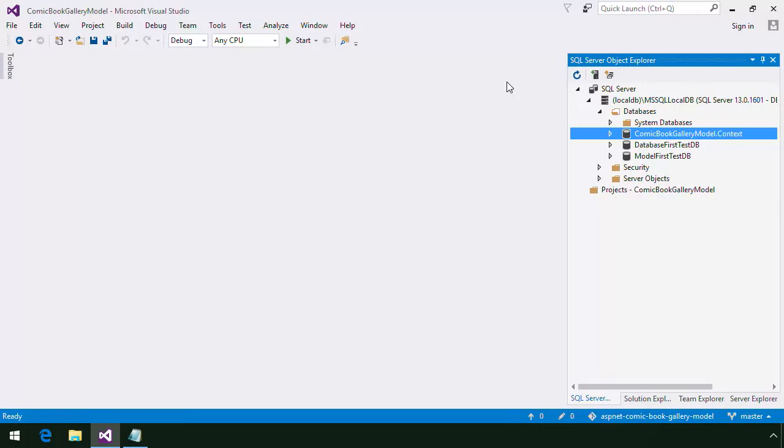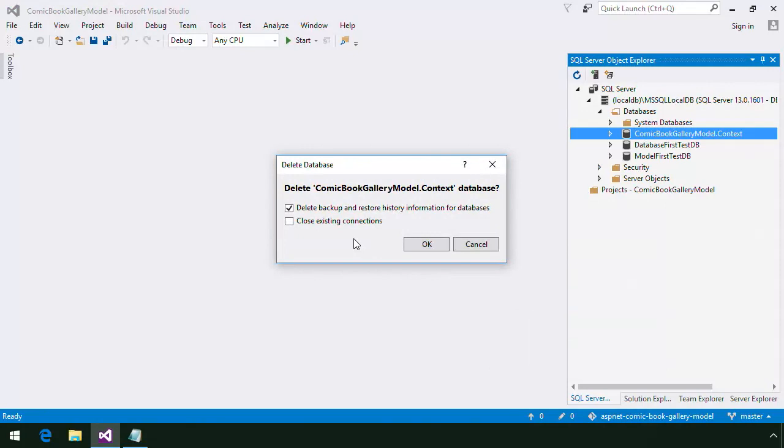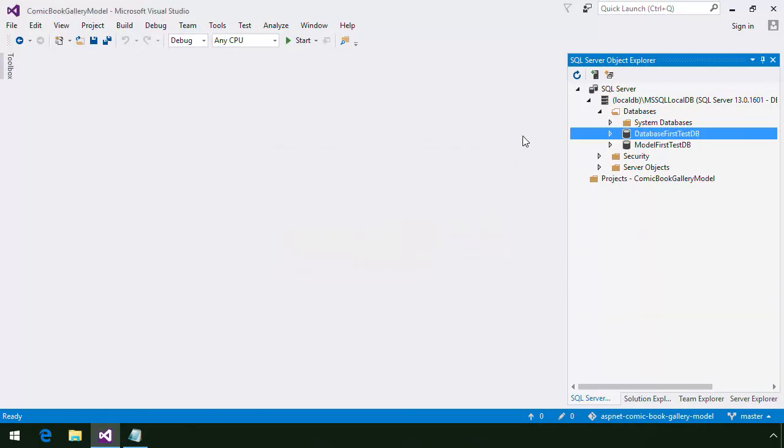it's safe to do. We can delete our database by right-clicking here on the database in the SQL Server Object Explorer and selecting Delete. We'll be asked if we also want to delete the backup and restore history information and close any existing connections. Be sure to check both options. That'll ensure that the delete operation will succeed even if we currently have an open connection to the database. We're going to look at three options for changing the name of the generated database.